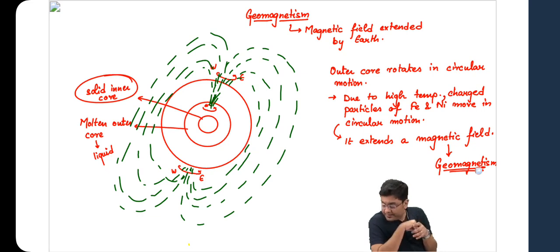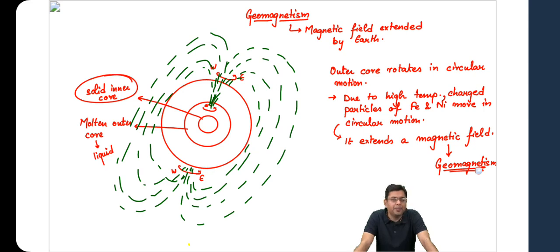Now, when we talk about the region of the outer core, it consists of iron and nickel in a molten state. But will that be in the same molten state like water, or will it be slightly viscous like honey, for example? Just as a point of reference, I'm giving you. Don't quote me that the outer core consists of honey because it was told in the class. No, I'm just telling you about it. Will that be in a state of fluidity like water, or viscous like honey? Slightly viscous, isn't it? So it doesn't flow very easily.